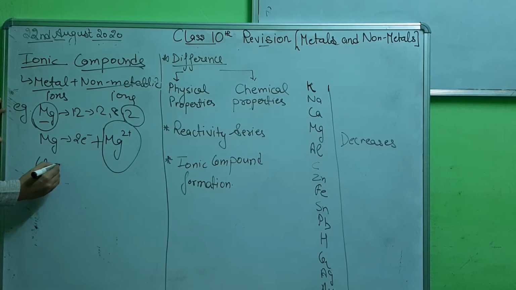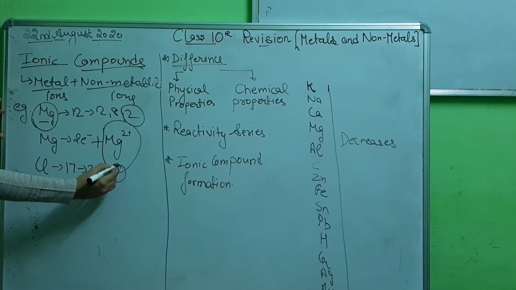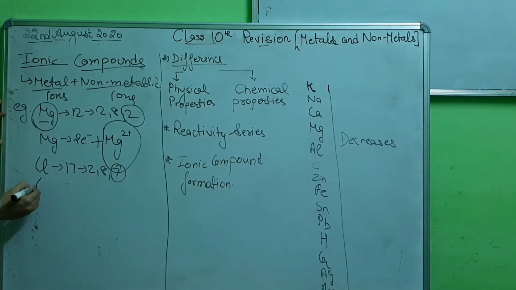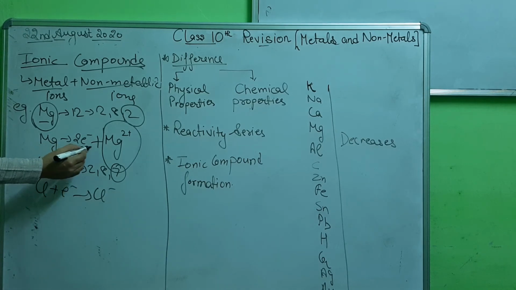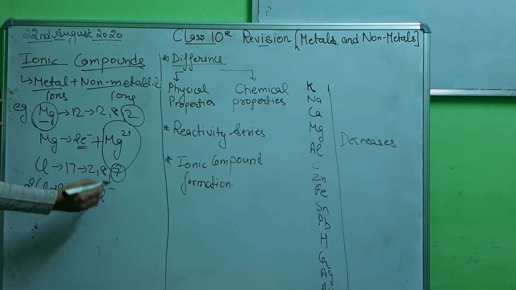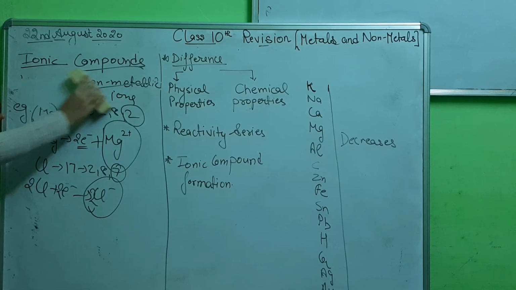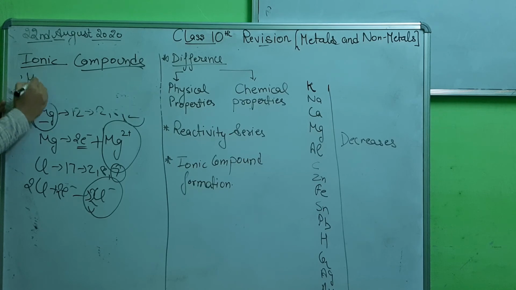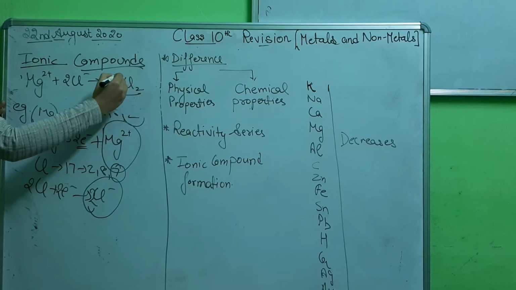Similarly, let's take one non-metal, chlorine. Atomic number 17, electronic configuration 2, 8, 7. It requires 1 electron. So if we give 1 electron from here to this chlorine, it will be Cl-. And by using 2 electrons, I can easily form 2 Cl- ions. So this is your non-metallic ion, and this is your metallic ion. So your Mg2+ will combine with 2 Cl- to give you MgCl2, and this MgCl2 is your ionic compound.